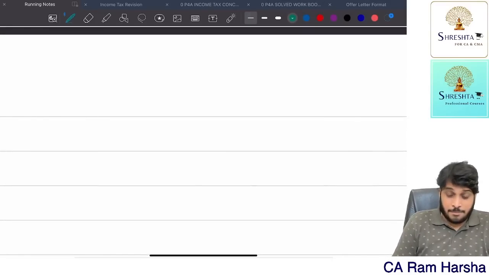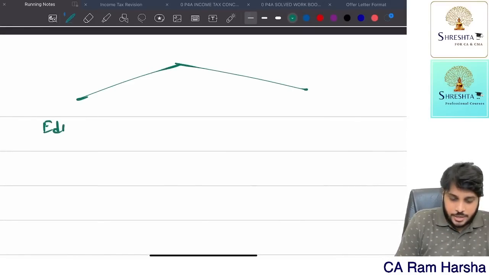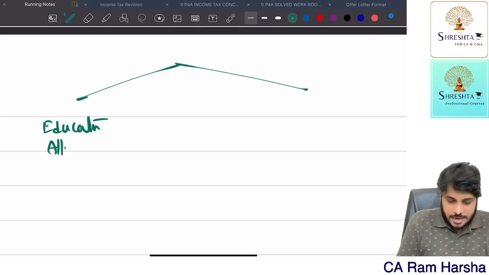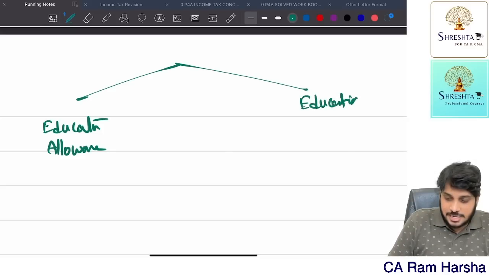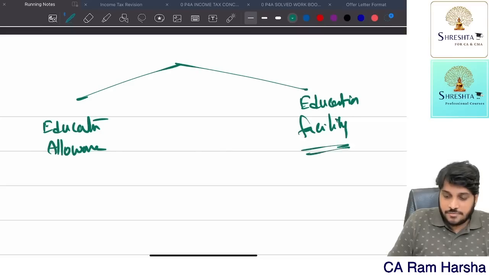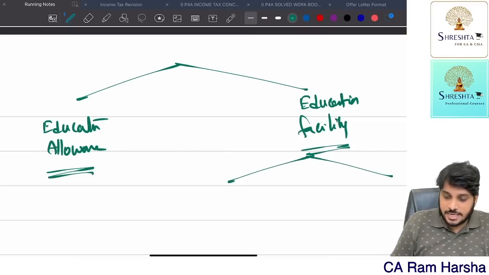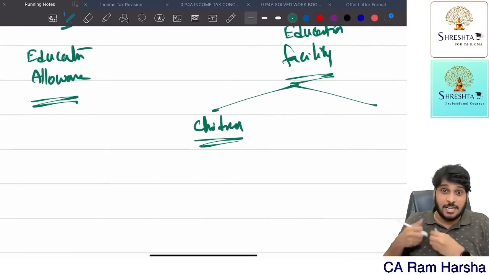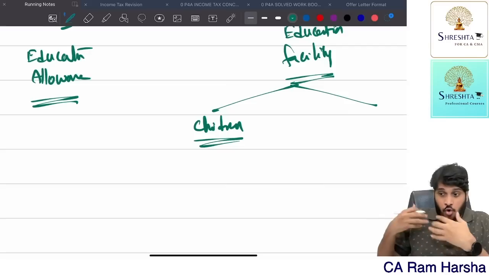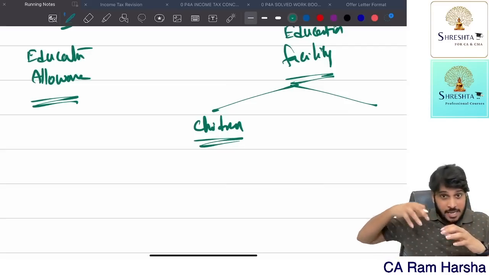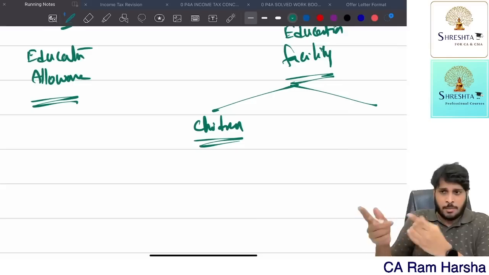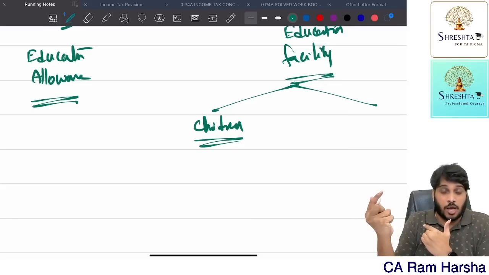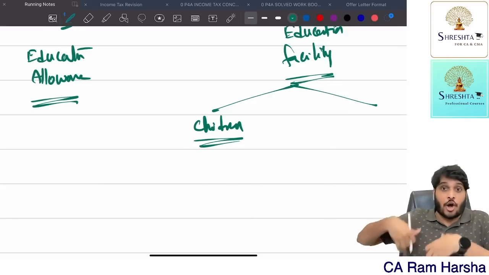An employee may be given either an education allowance, or the employer may give an education facility. Suppose an education facility is given to the children of the employee. What does education facility mean? The employer has a school, or the employer has tied up with a particular school. Only this company's employees' children will join that school because the company has a tie-up with it. Now the employee joins his children in that school.